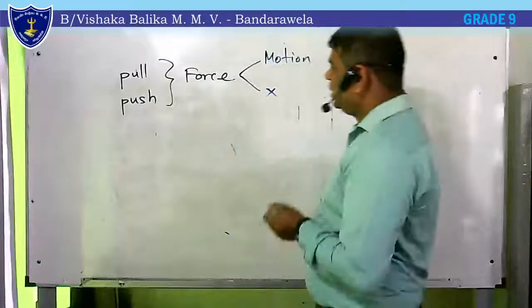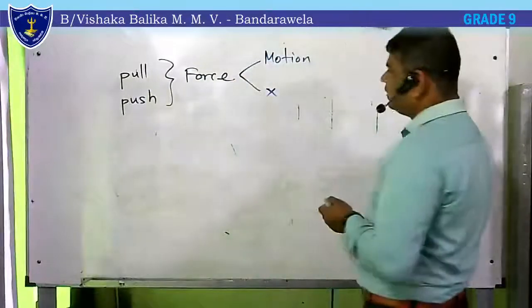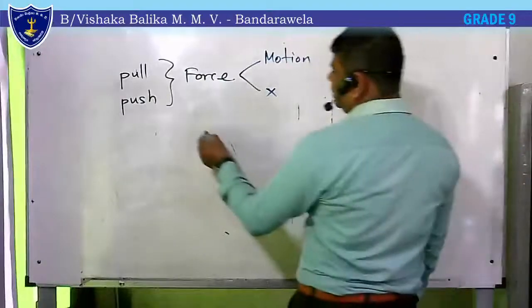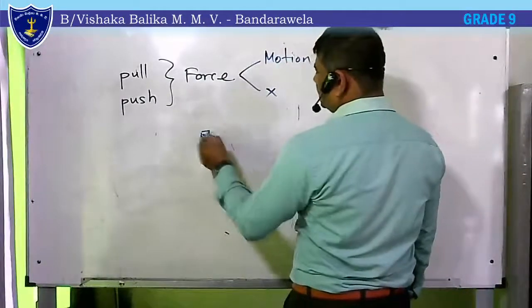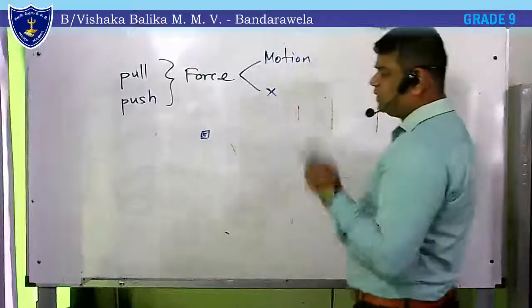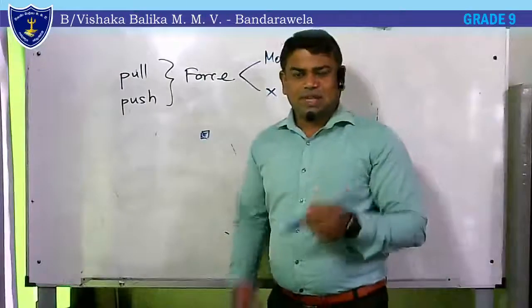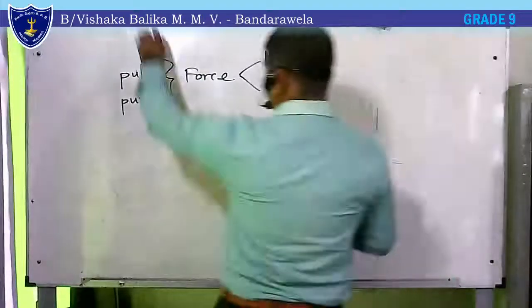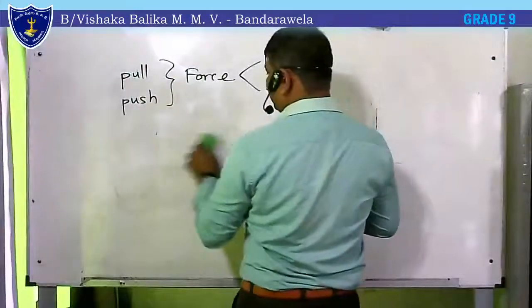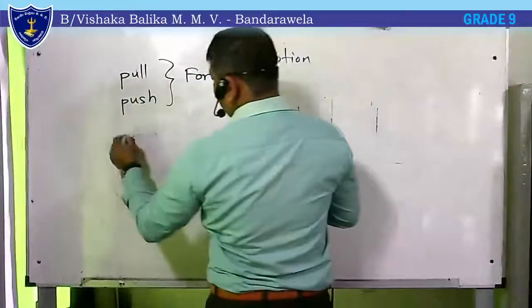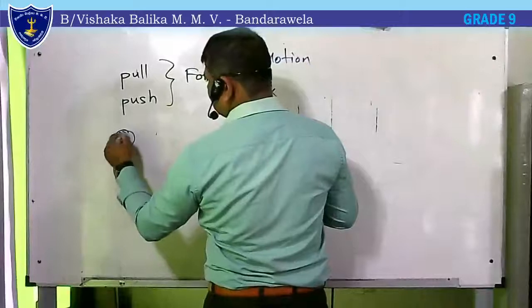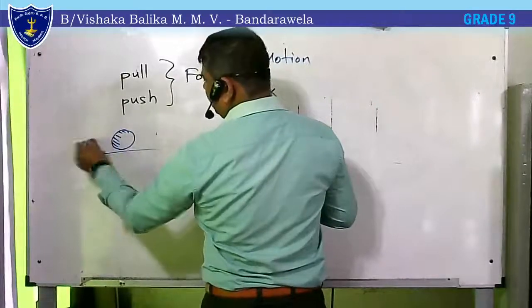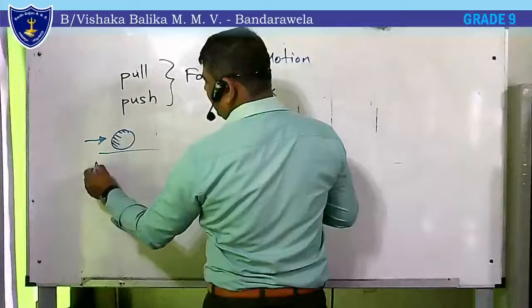Okay, let's see this. First one, by means of motion. What a force can do by means of motion. First thing, force can move an object. If object is still or at rest here, if you give a force, then it will move.